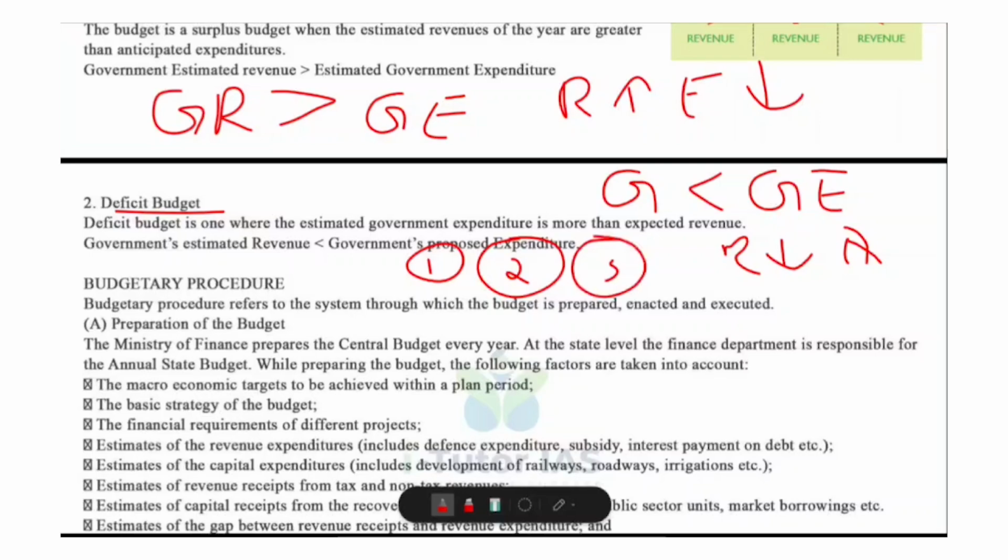And what are the disadvantages? It increases public debt. It can lead to inflation, and also it creates long-term financial burden. So balanced budget means expenditure of the government is equal to revenue. That is called balanced budget. And surplus budget means revenue is greater than expenditure. Deficit budget means expenditure is greater than revenue.